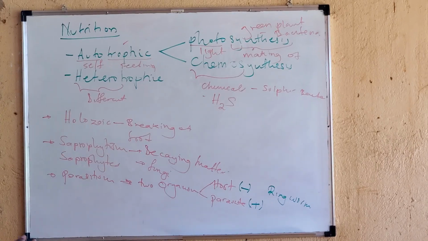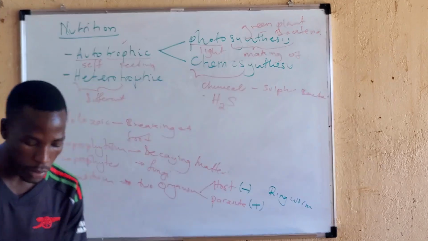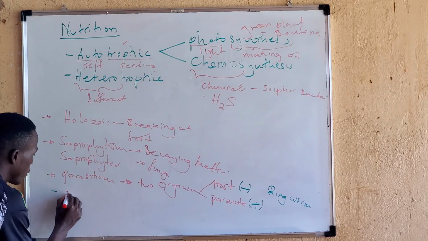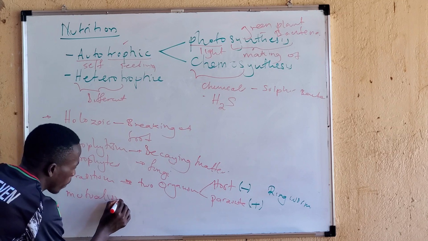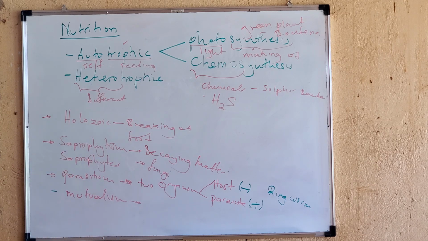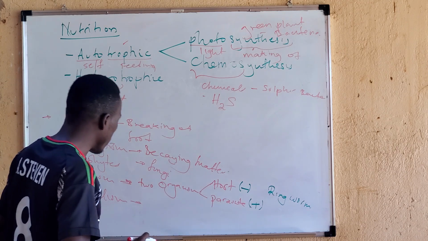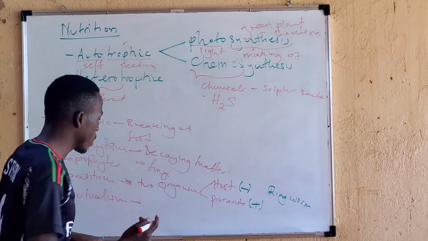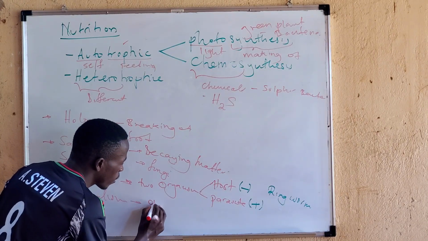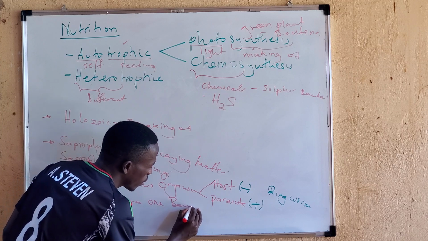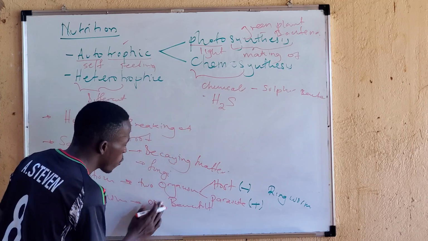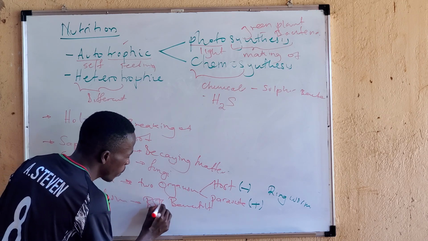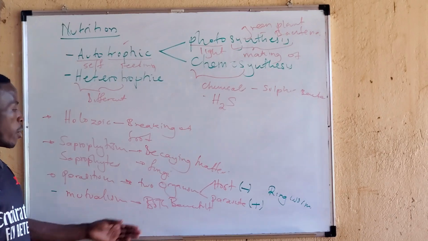Thank you. Now, from there, we have another one, because there are basically 5. The fourth one is called mutualism. Under mutualism, listen, the organisms are two of different species. In fact, both of them are benefiting. Both benefit.